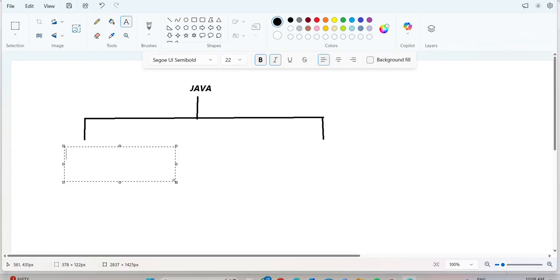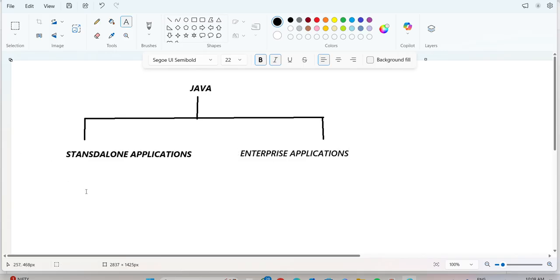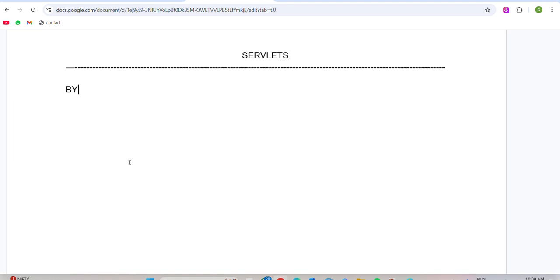Now how many types of applications, sir? Standalone applications and enterprise applications. By using Java we can develop how many types of applications? Two types of applications. Here I will write the points clearly.